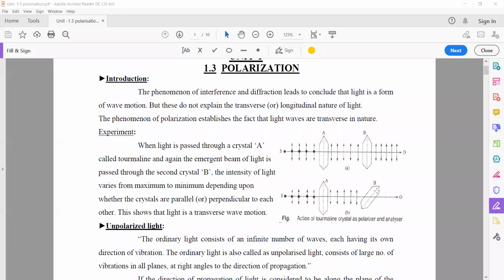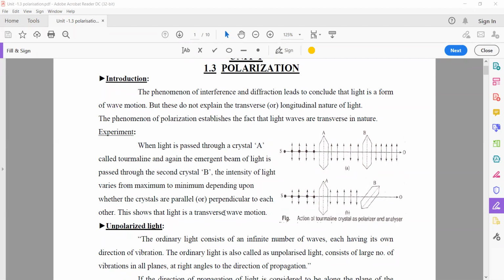One is in a horizontal position and the other in a vertical position, so both crystals are perpendicular. Whenever they are perpendicular, the light waves after A cannot travel through tourmaline crystal B. And what is the reason? That reason we will discuss in the next topic.